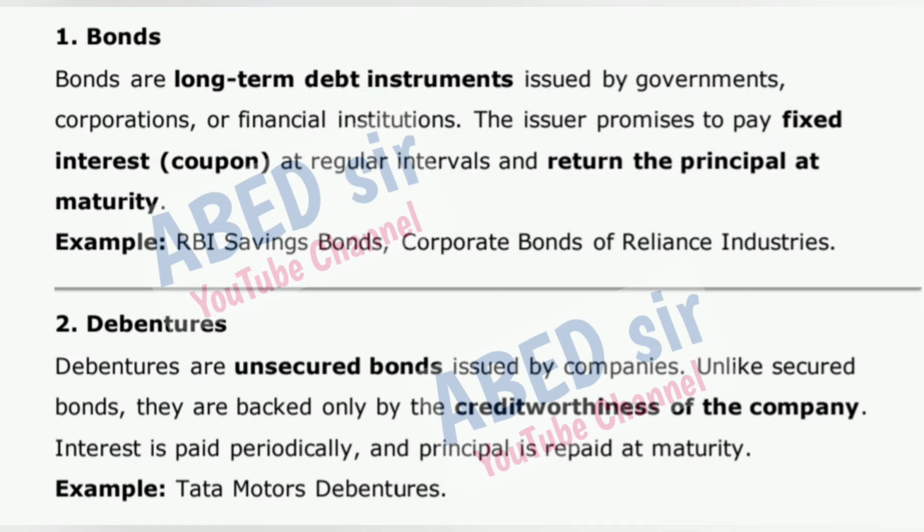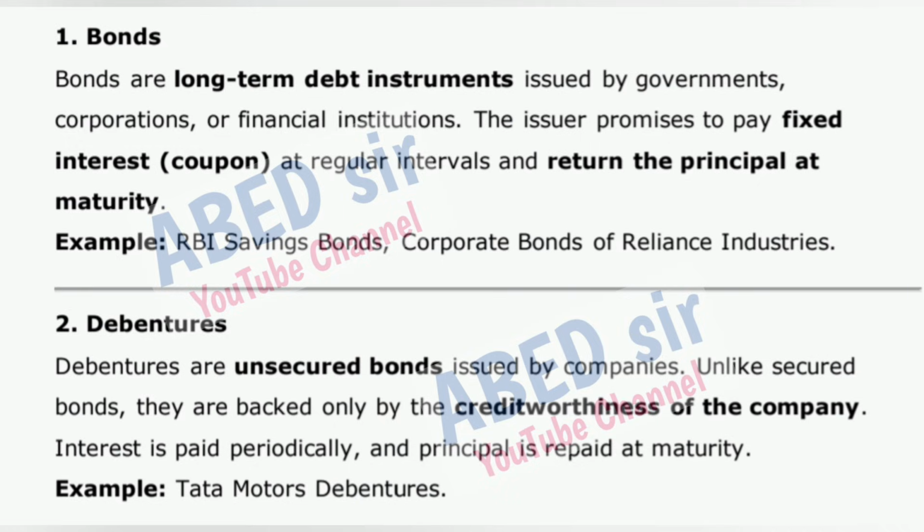1. Bonds. Bonds are long-term debt instruments issued by governments, corporations, or financial institutions. The issuer promises to pay fixed interest, coupon, at regular intervals and return the principal at maturity. Example: RBI Savings Bonds, corporate bonds of Reliance Industries. 2.